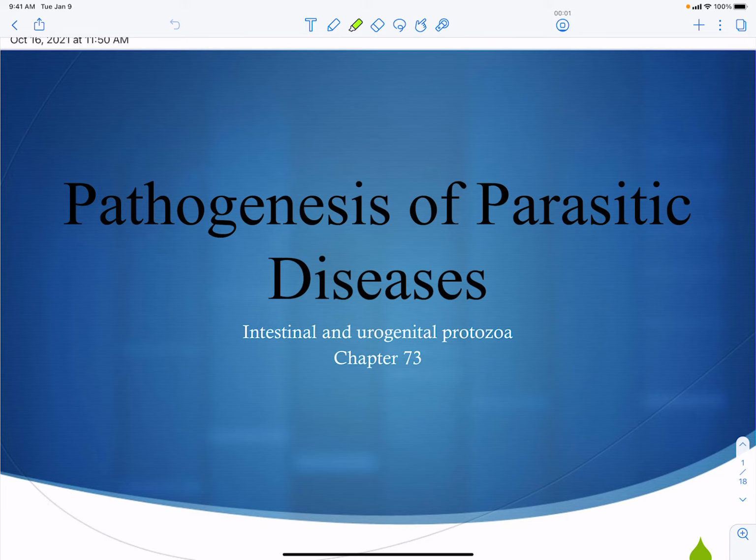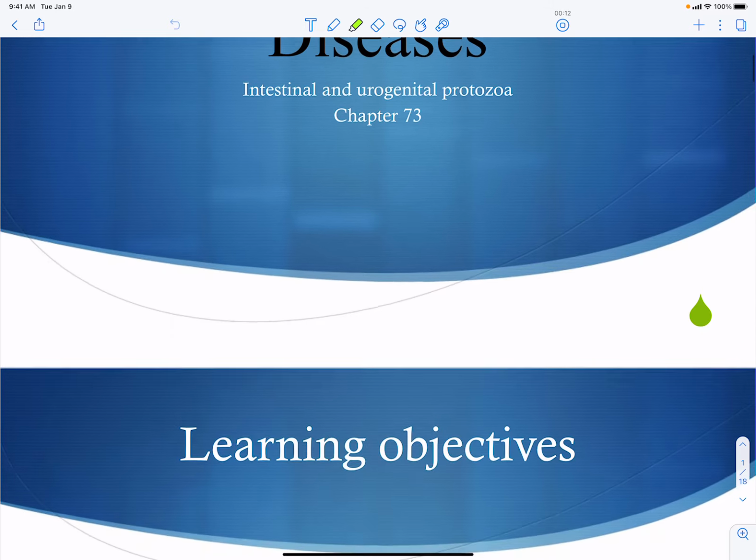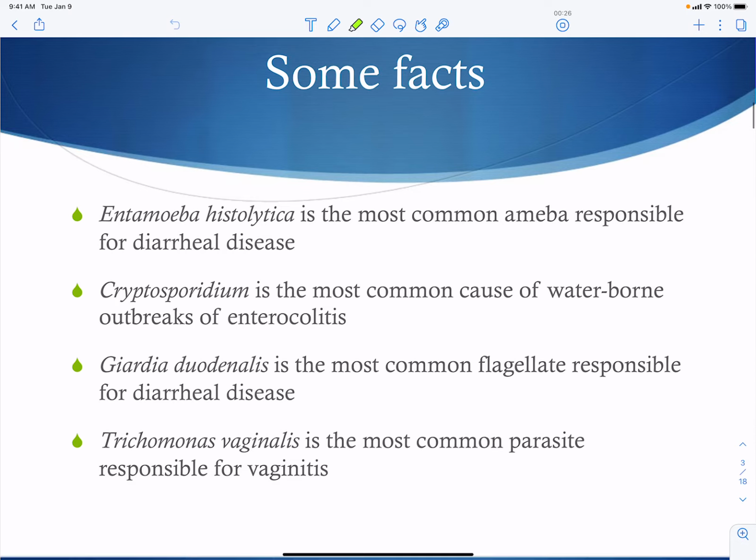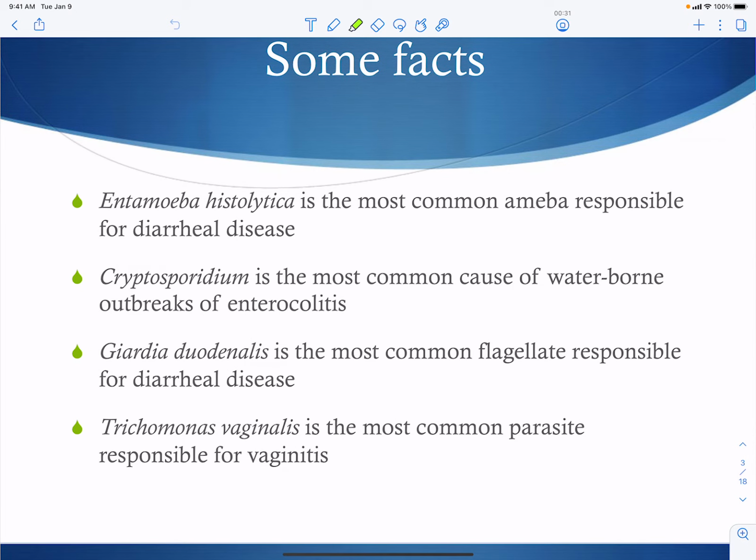Okay, so now we're going to talk about our parasites that are going to be important for intestinal and urogenital diseases with respect to the group called Protozoa. And so we're going to discuss some of our famous protozoa: Entamoeba histolytica, Cryptosporidium, Giardia, which is also Lamblia, and then Trichomonas vaginalis.